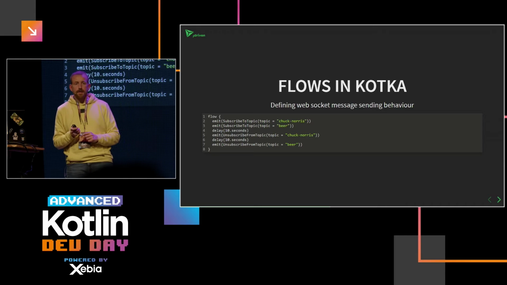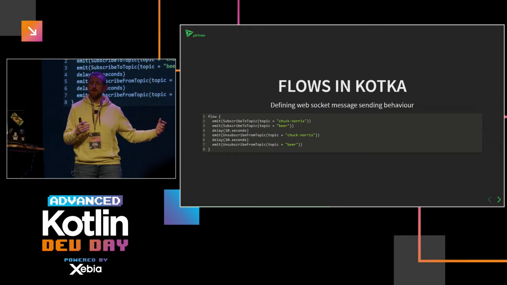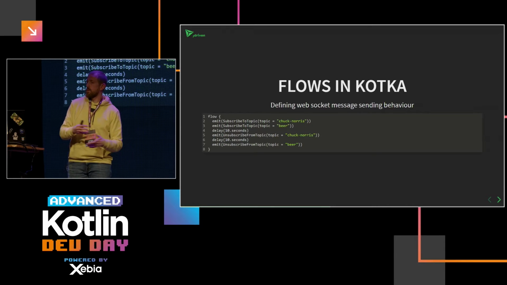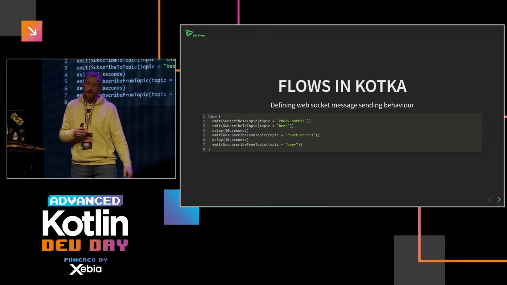What's also nice with flows is that it doesn't have to be a totally generated stream of values. You can also define behavior with it. So in case of a WebSocket client or Kotka client consumer, you might say, okay, I want to start by subscribing on the Chuck Norris and the beer topic. Then I want to wait 10 seconds, and then I unsubscribe from one topic. Then I wait another 10 seconds, and I unsubscribe from the beer topic. Then you have the whole behavior of your client defined in one flow, which makes it easy to test different scenarios of how a consumer would interact with the server.